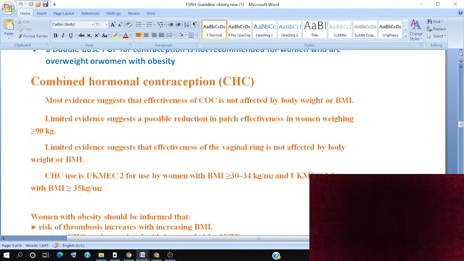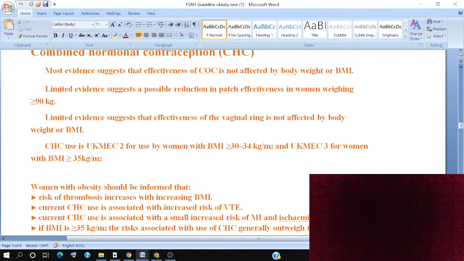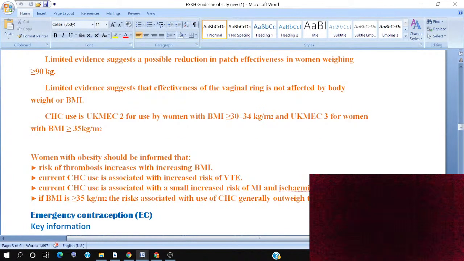Even the combined hormonal contraception usage is UKMEC 2 for use by women with a BMI more than 30 to 34 kg/m², and UKMEC category 3 for women whose BMI is more than 35. So this category is because the weight is going to be a risk along with another risk factor. So we have to follow and look according to the guideline and it is going to be managed.